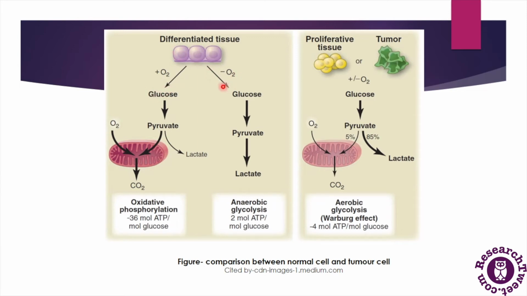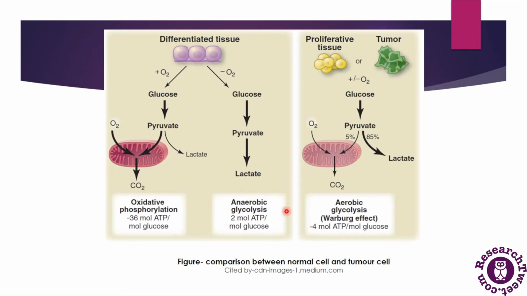Or in the condition of hypoxia, or lack of oxygen, it completes in the absence of oxygen, which is called an anaerobic process or anaerobic respiration. So in this condition, the glucose molecule converts into pyruvate, and after that this pyruvate undergoes the lactic acid fermentation process and converts into lactate or lactic acid molecule. So in this process, only 2 molecules of ATP are produced per molecule of glucose, and this is considered anaerobic glycolysis.